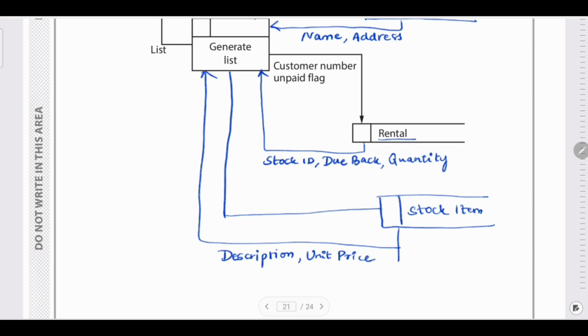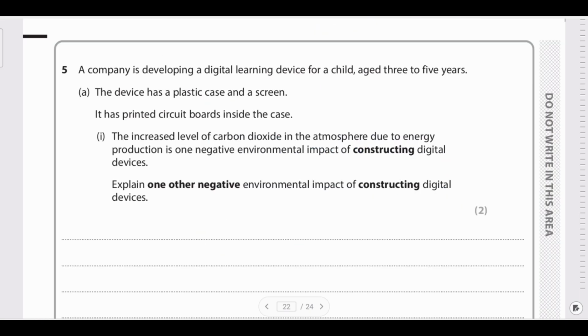That's your data flow for the scenario explained. A company is developing a digital learning device for a child aged 3 to 5 years. The device has a plastic case and a screen. It has a printed circuit board inside the case.